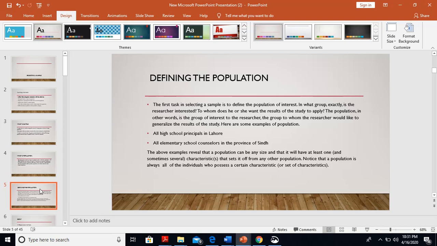Here are some examples of population. All high school principals in Lahore, all elementary school counselors in the province of Sindh. The above examples reveal that a population can be any size and that it will have at least one and sometimes several characteristics that set it off from any other population. Notice that a population is always all the individuals who possess a certain characteristic or a set of characteristics.